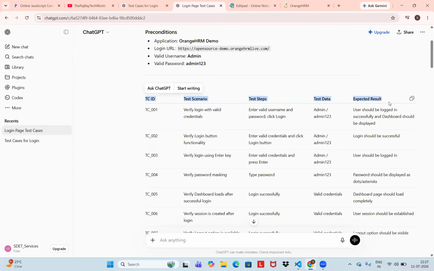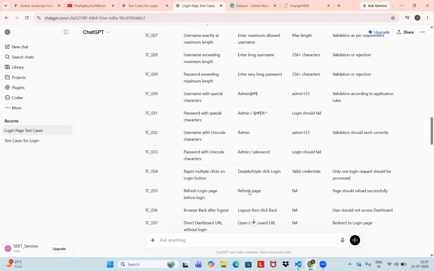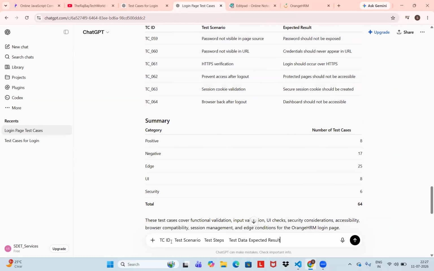Copy this format. Okay, now Control V. So add expected result, actual result also. Column actual result, status pass/fail. Okay, status we can add as pass/fail.